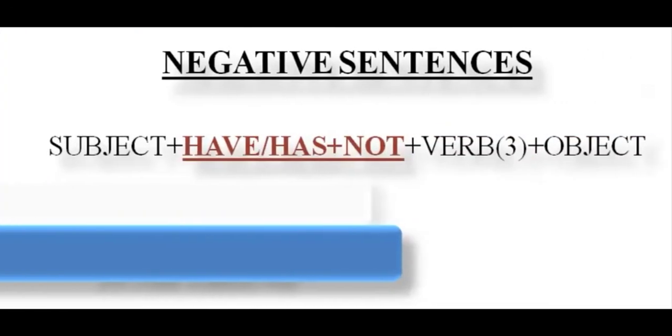Then come to the other structures. With negative sentences, you will use subject plus have or has plus not, because it's a negative sentence. Negative means you have to add not to a sentence. So that is why with has or have, you will use not. Then the third form of verb, then object. All the structure will be the same except you are adding not in negative sentences.